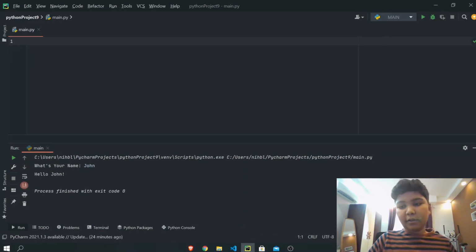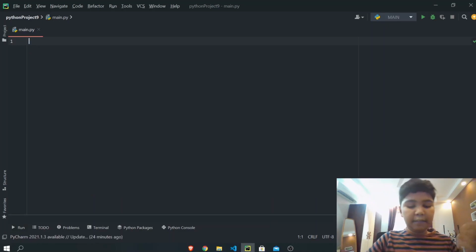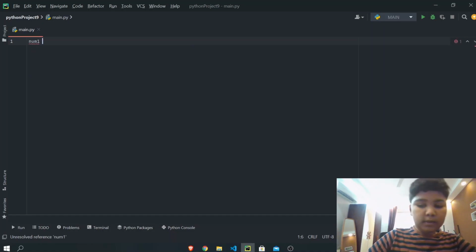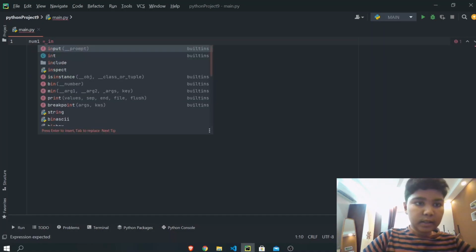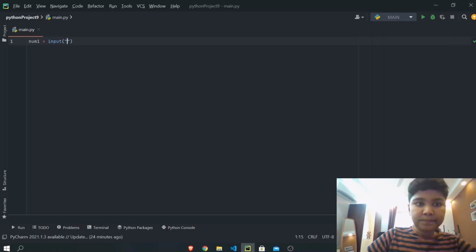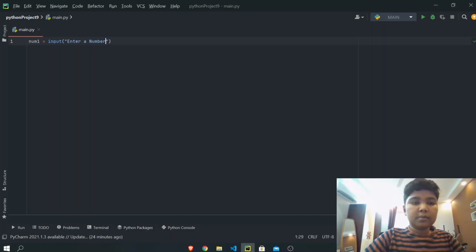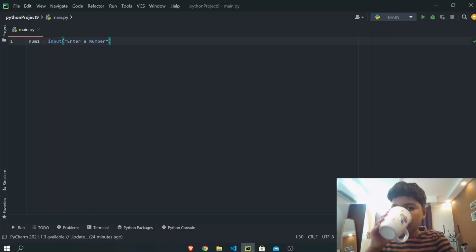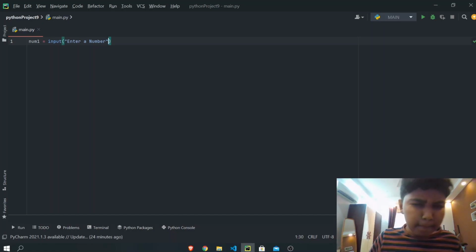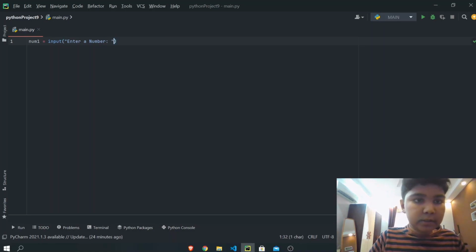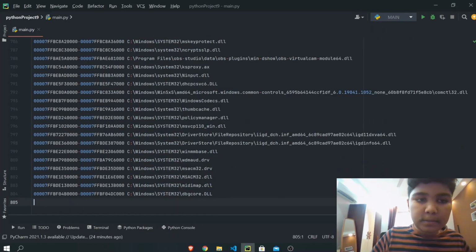Let's start off by writing a variable, that is num1 is equal to input, and we can write enter a number, colon and a space.